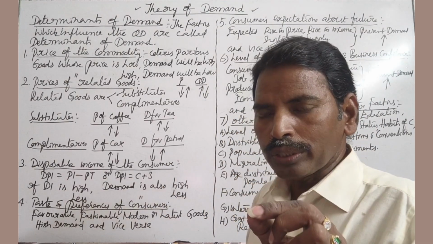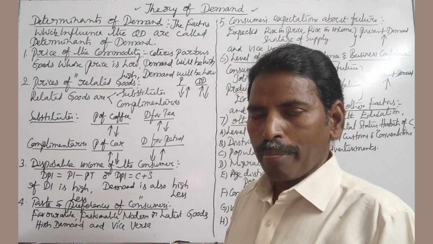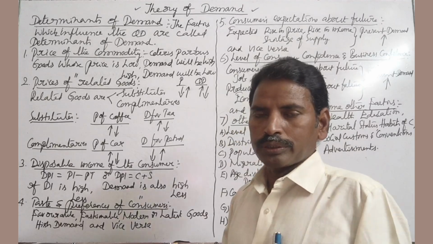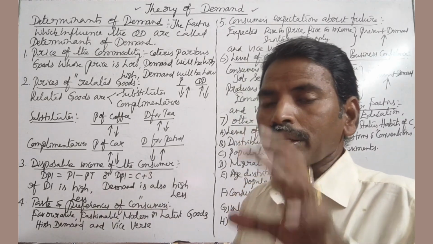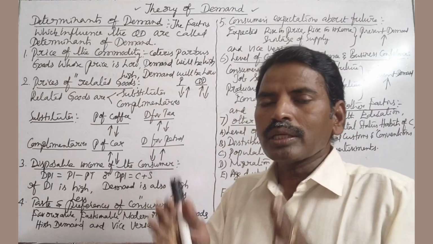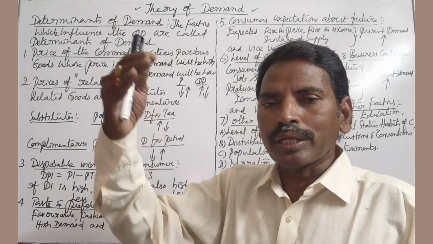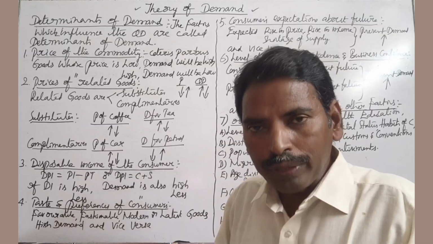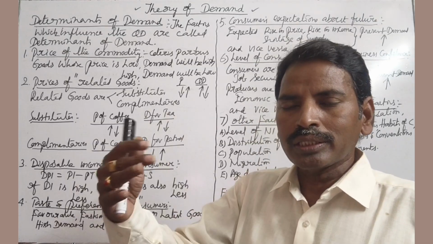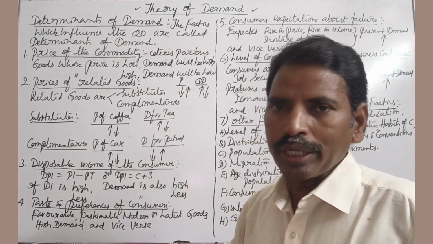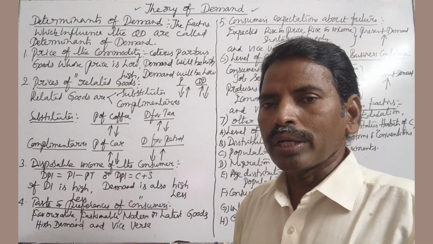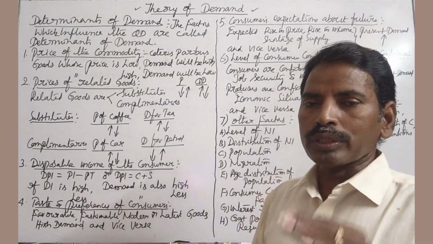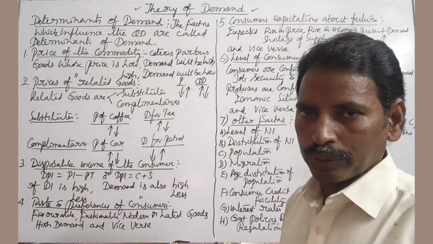Here we are going to explain goods are two types. One is superior goods, another one is inferior goods. In the case of superior goods, income increases, demand also increases. In the case of inferior goods, if income increases, the demand for inferior goods decreases. Positive or direct relationship in the case of superior goods, and negative or inverse relationship in the case of inferior goods. Next.